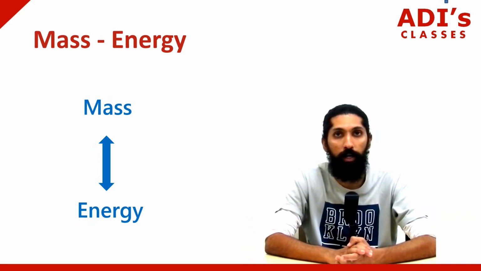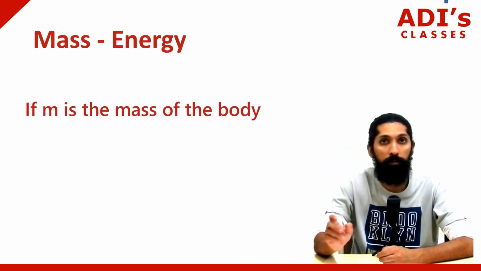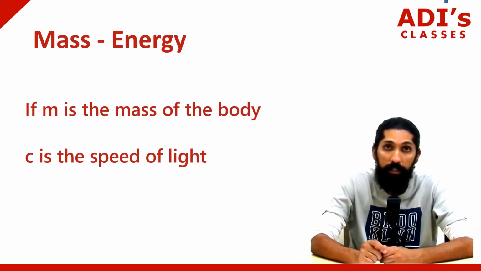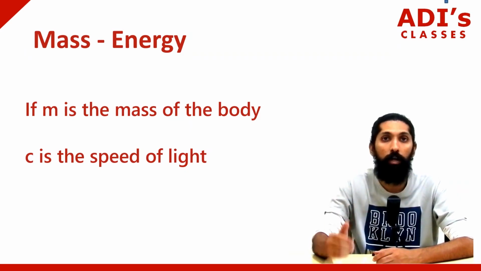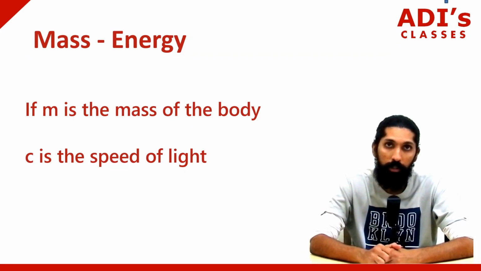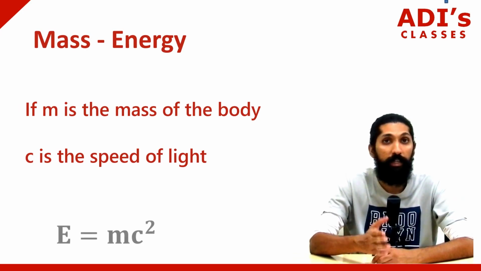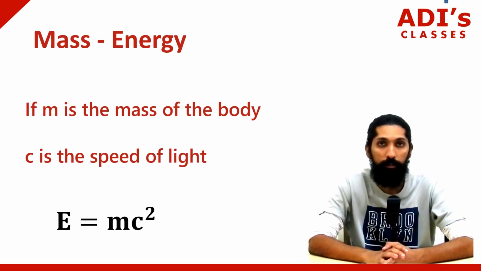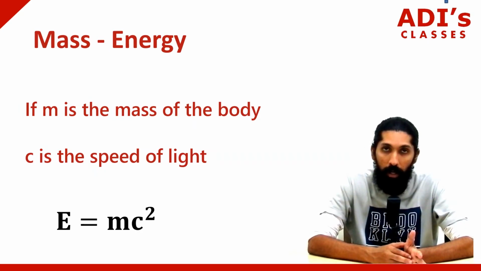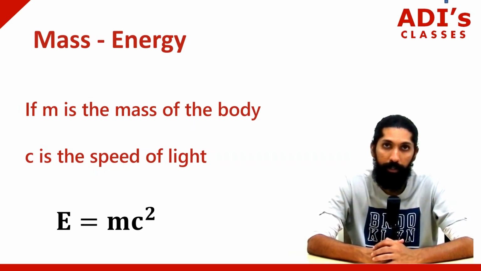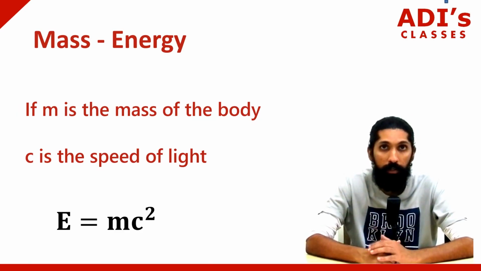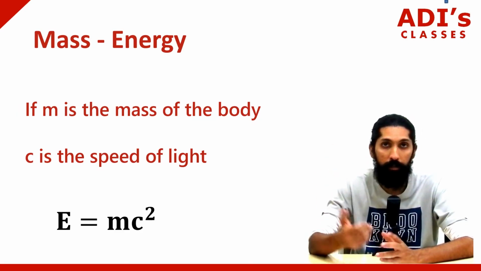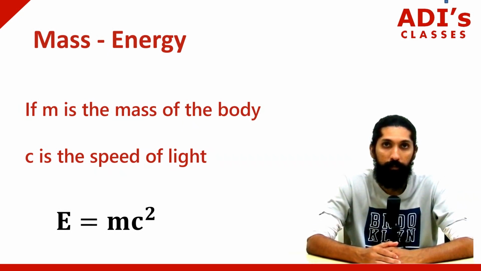Now, what are the things we have? m is the mass of the body, c is the speed of light. So when you convert that mass into energy, we get E is equal to mc square. E is the energy, m is the mass, c is the velocity of light. We know that the velocity of light is extremely high, 3 into 10 power 8 meter per second. It's very, very high, correct?